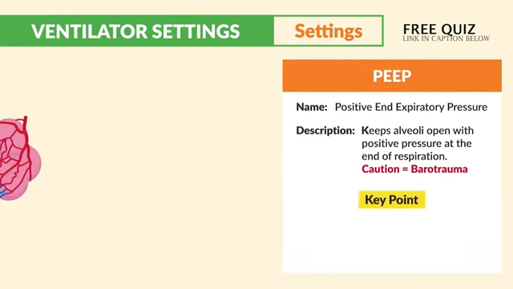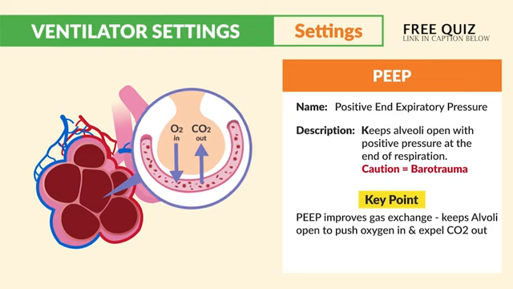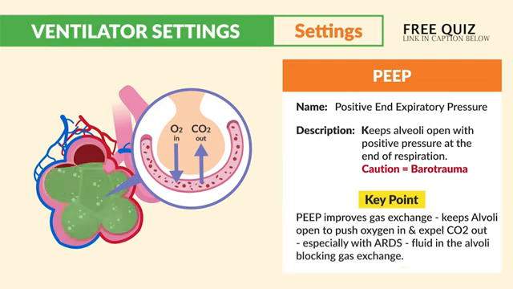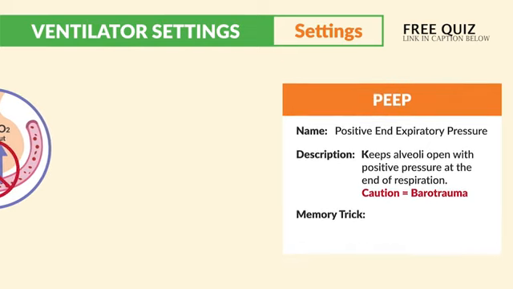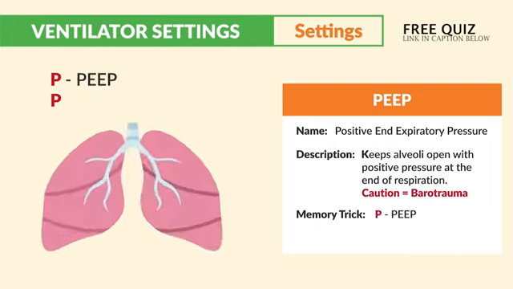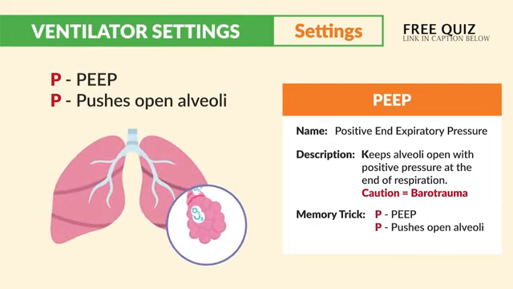The key point is PEEP improves gas exchange, keeping the alveoli open to push oxygen in and expel CO2 out, especially with ARDS, where fluid fills up the alveoli, which blocks gas exchange. For the memory trick, think of the double P's: PEEP pushes open the alveoli.